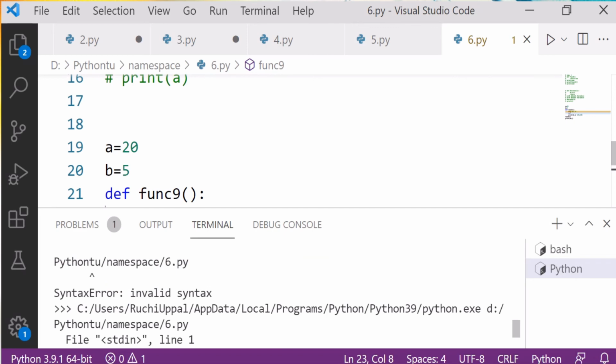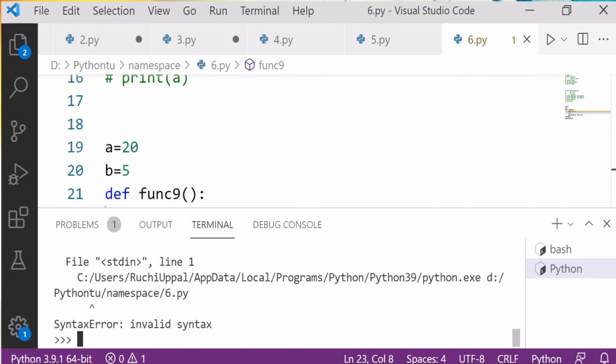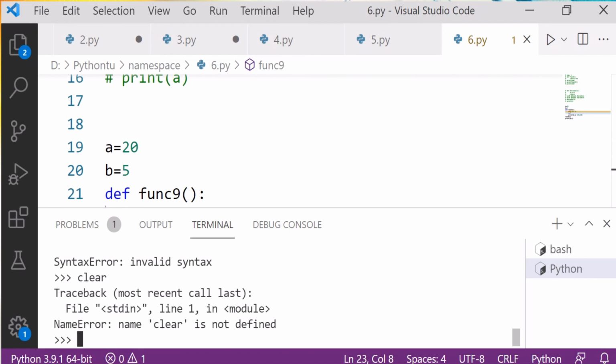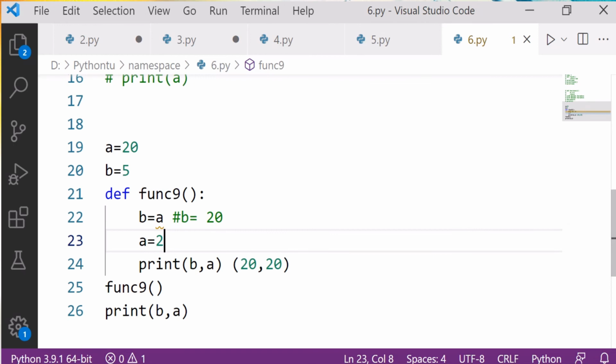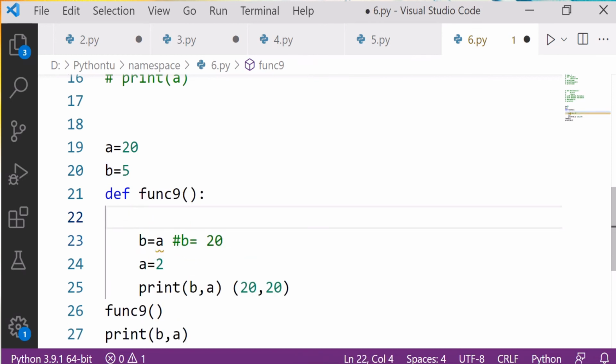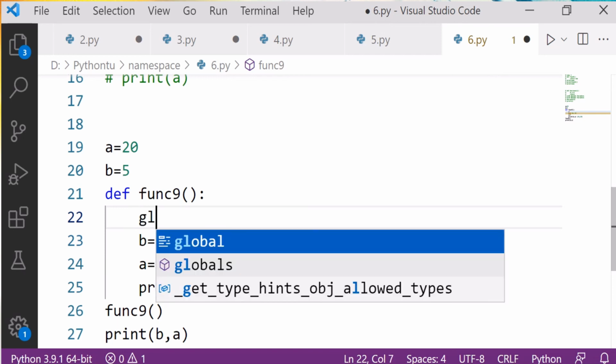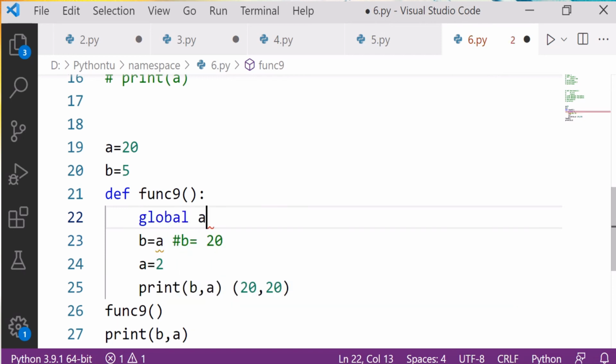Look here. Fine. Let me clear the window. Now what if I write here global a?